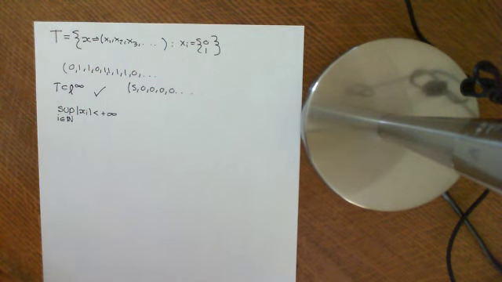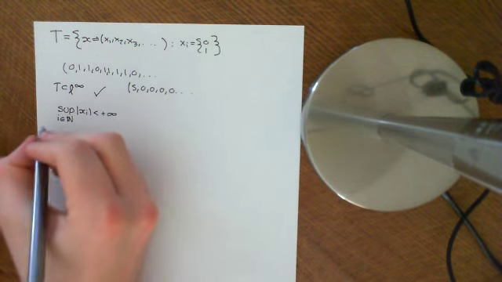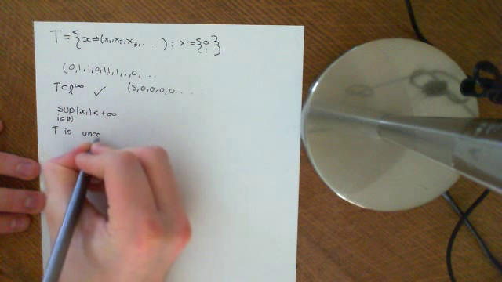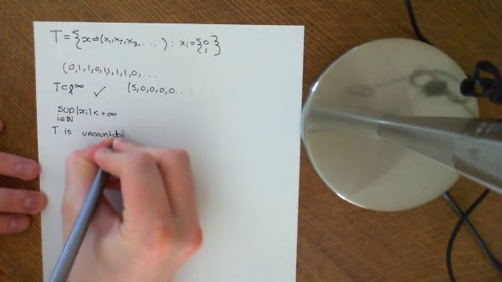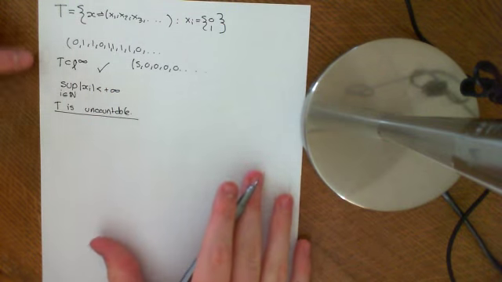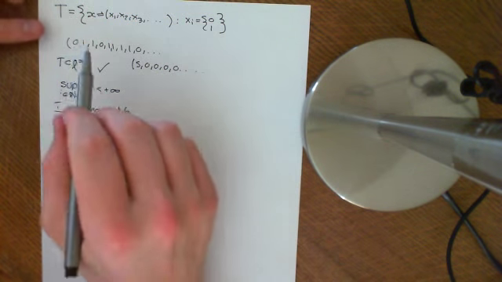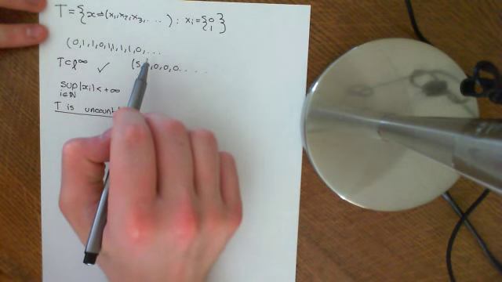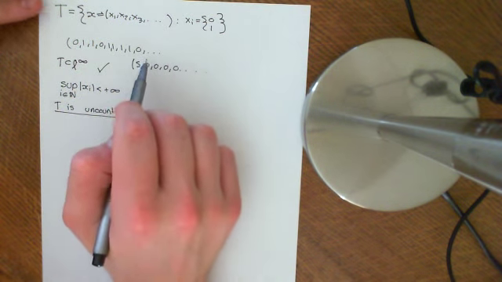Okay, now what I want to convince you of is that T is an uncountable set, so it's not a countable subset. Let's convince you that T is uncountable. The way that we do this is using a clever trick. This is in fact a binary expansion of a real number. We can consider it a binary expansion of a real number.